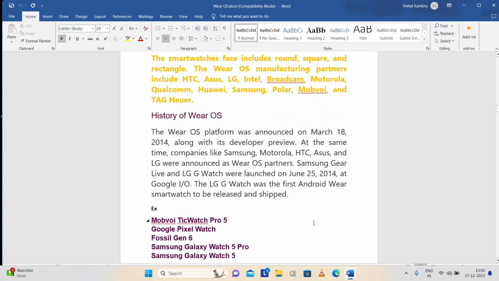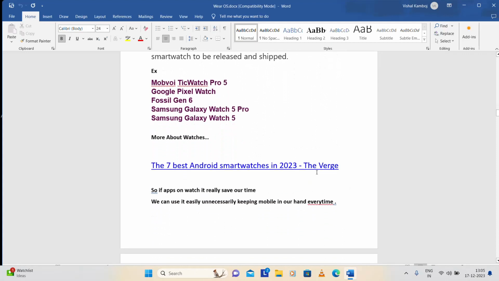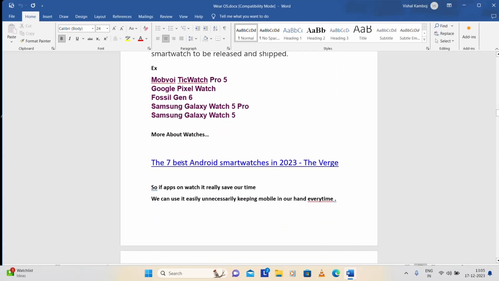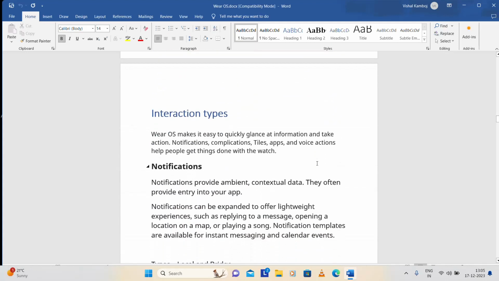So how we can use these kinds of things, we can check that. And if you want to know more about the watches, you can just go with this link, okay, and I will share it with you. And this interaction types also, I will show you what kind of interaction. Like in mobiles we have notifications, and in mobiles we have apps. We can just create, like with the splashes, with your logins, and likewise. So how we can implement this, which kind of interaction types there are, which kind of apps we can use. All of these we have to learn in these areas.